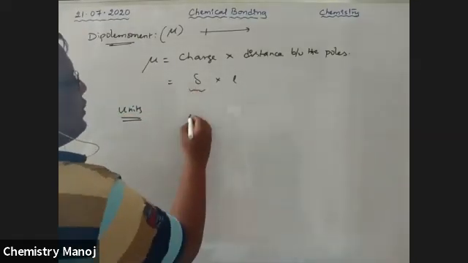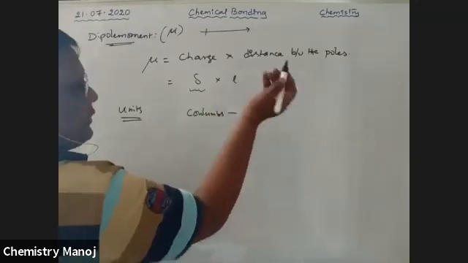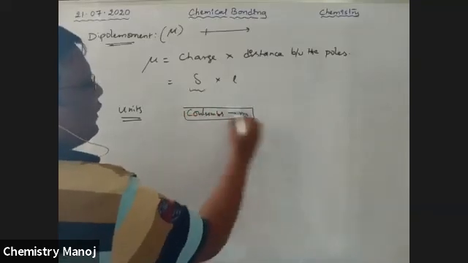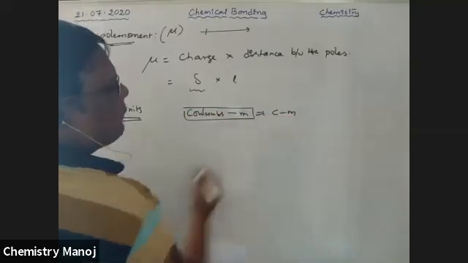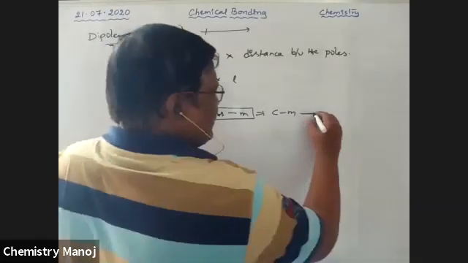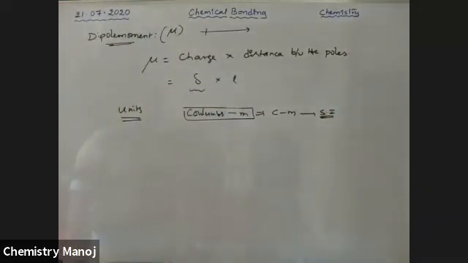Charge has units, generally coulombs, and distance is in meters. Coulomb meter, indicated with C m, is the SI unit of dipole moment.